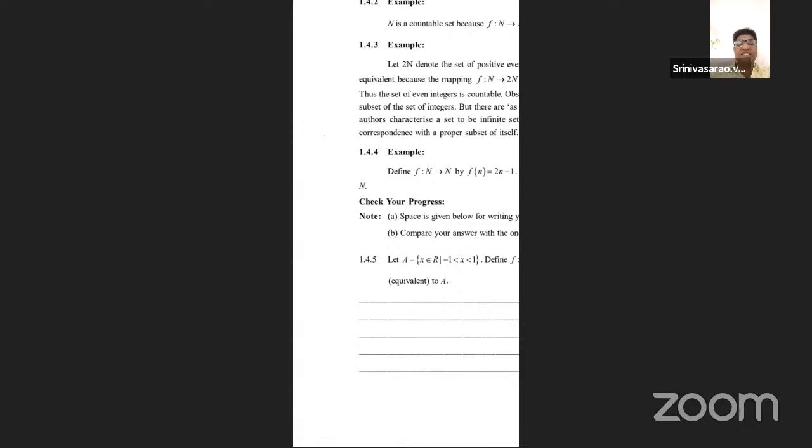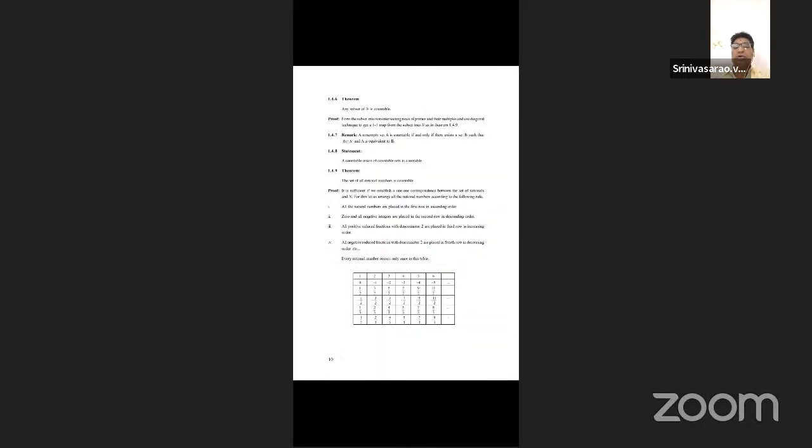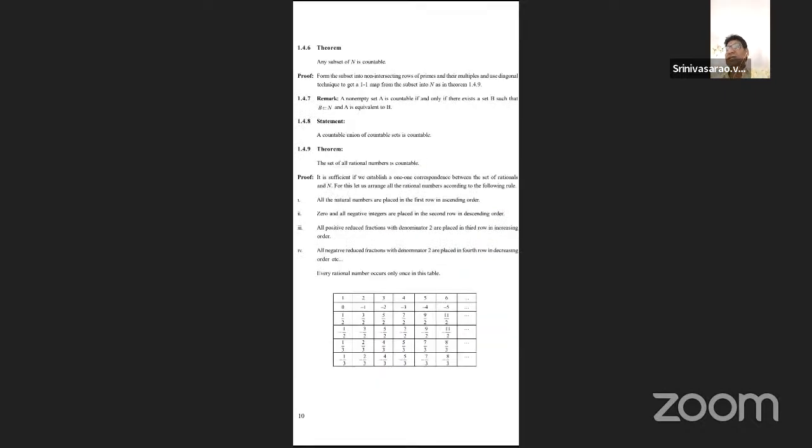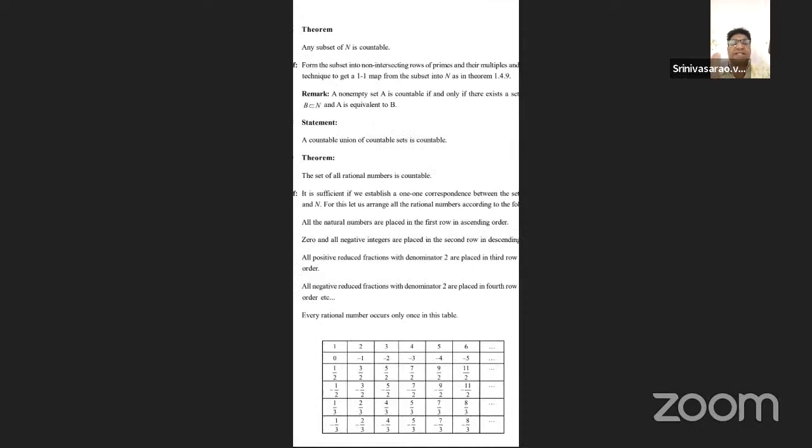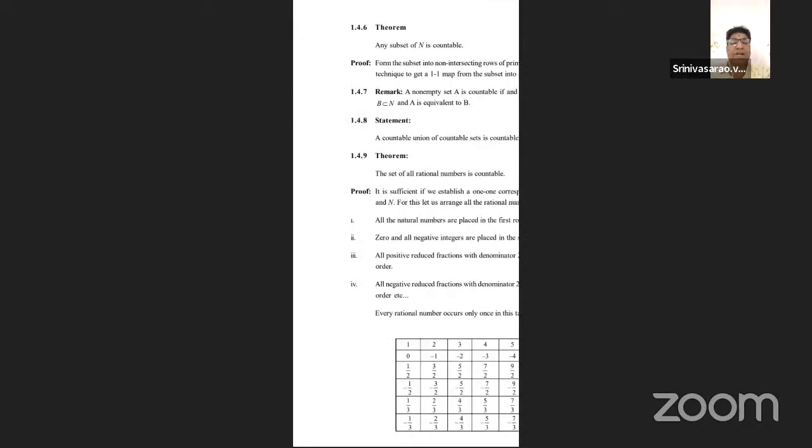Now see the countable and uncountable sets. There are some important theorems, students. Theorem 1.4.6 is a simple one: any subset of the natural numbers is countable. Some theorem statements may be asked as fill in the blanks, objective type, or match the following. The remark on countability is also important here.